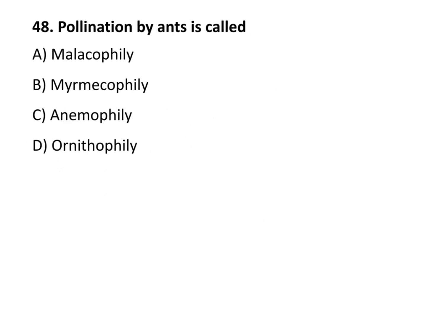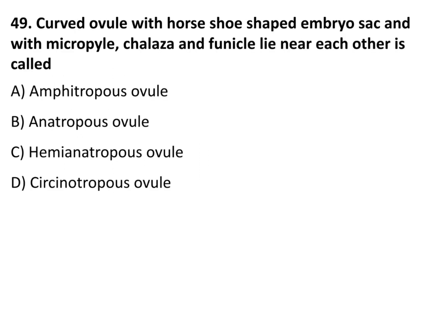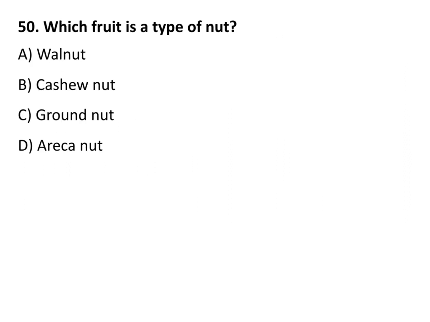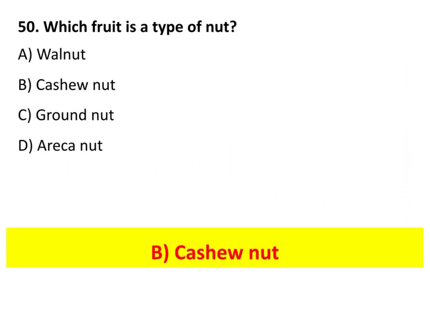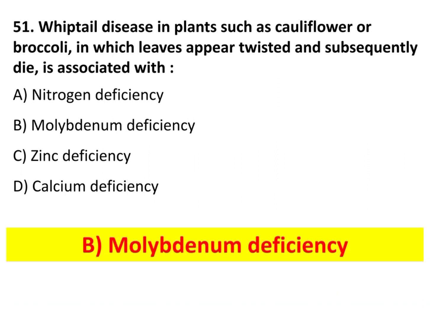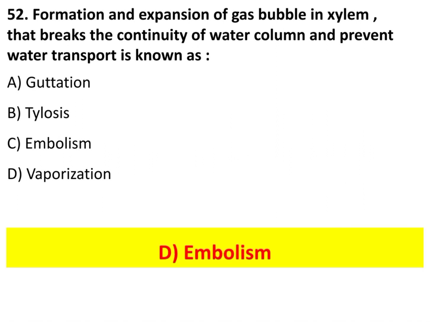Pollination by ants is called myrmecophily. A curved ovule with horseshoe-shaped embryo sac and with micropyle, chalaza and funicle lying near each other is called a campylotropous ovule. Which fruit is a type of nut? Cashew nut. Whiptail disease in plants such as cauliflower or broccoli, in which leaves appear twisted and subsequently die, is associated with molybdenum deficiency. Formation and expansion of gas bubbles in xylem that break the continuity of the water column and prevent water transport is known as embolism.